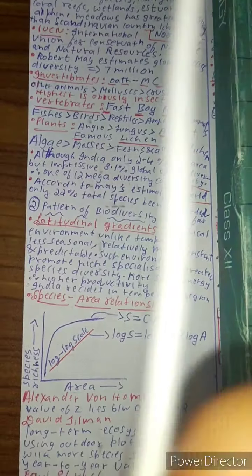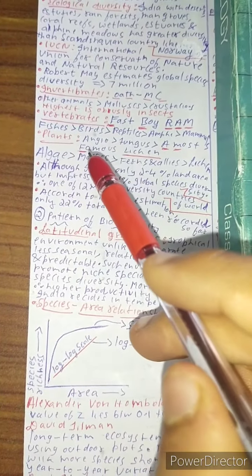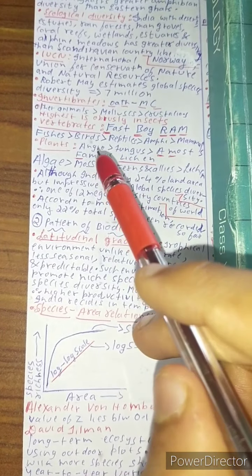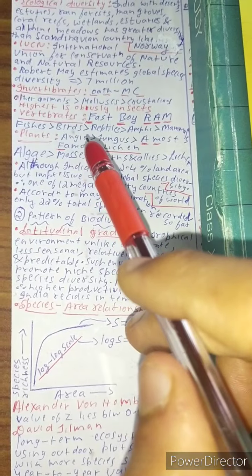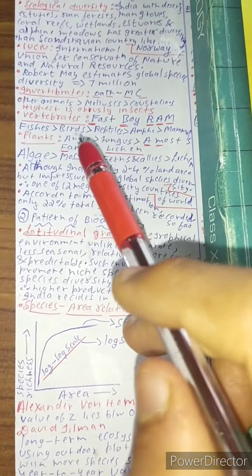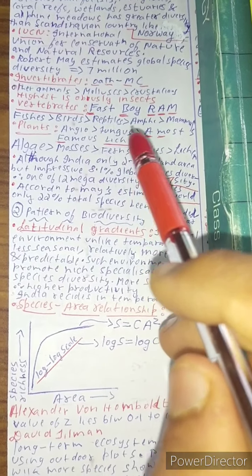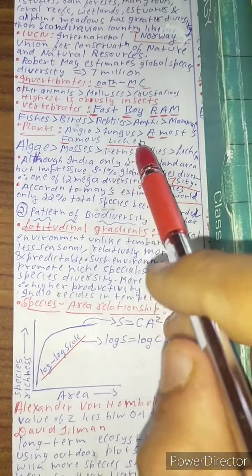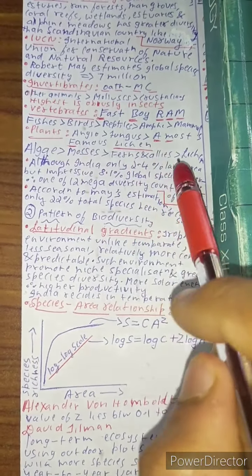And plants. Angiosperms are greater than fungi. You know that angiosperms and fungi are the most dominating ones among all, so they'll always be first. And angiosperm is the largest. Then come fungi. Angiosperms are all the flowers which you see around you. And then comes the fungus. After that, a most famous lichen is the mnemonic. A is algae, M is mosses, then F is ferns and allies, then lichen.